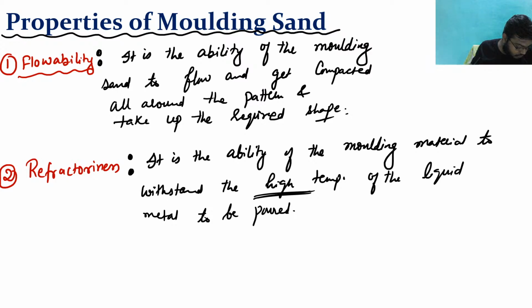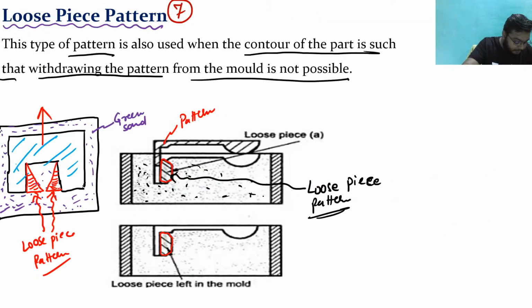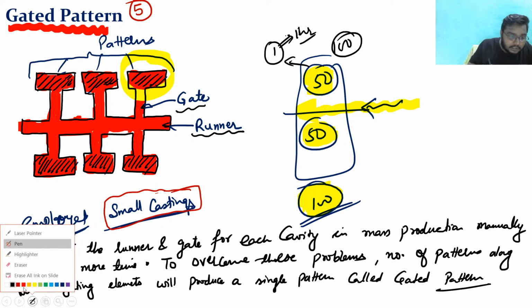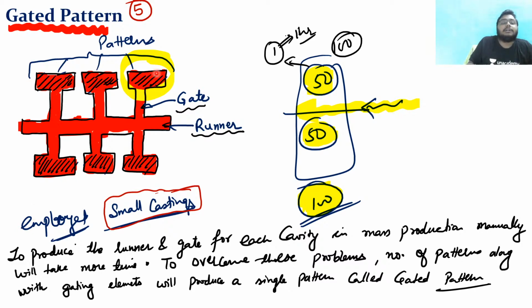Yes, Alok ji, that's what I have told. See, Alok sir, this is the pattern, right? What I have told you is that in this case, small castings are used. The patterns are not so complicated, and the dimensional sizes are very small. These things are used in this gated pattern.